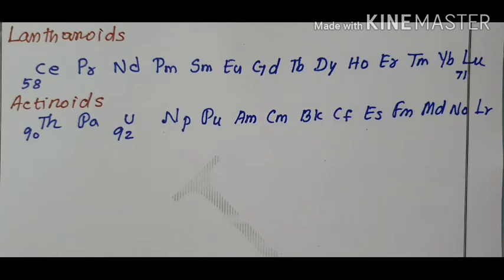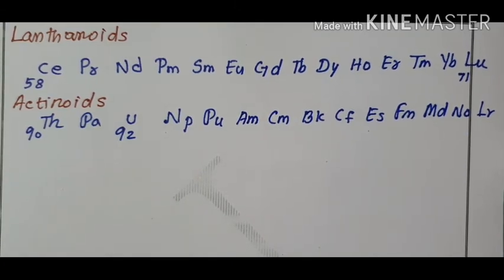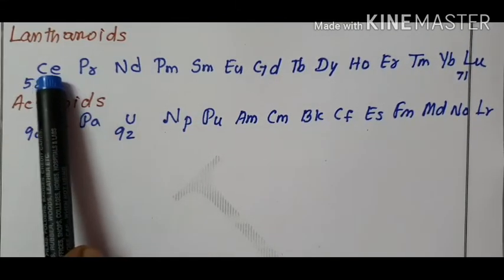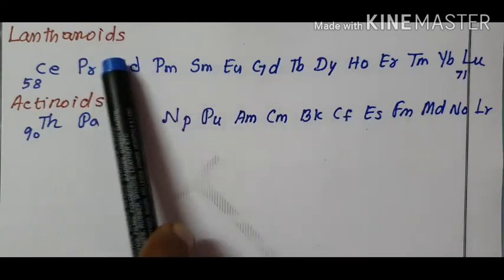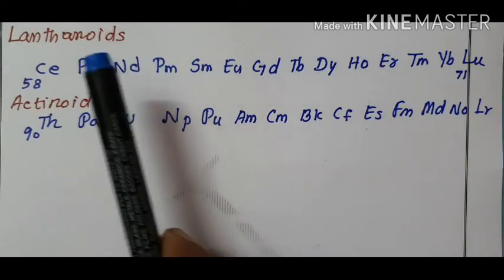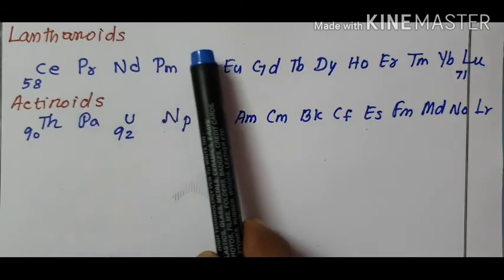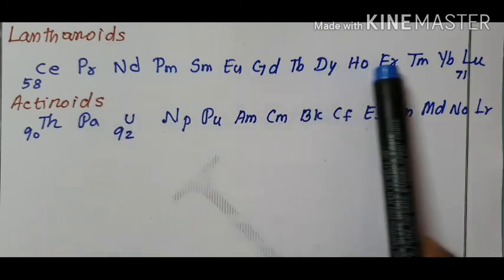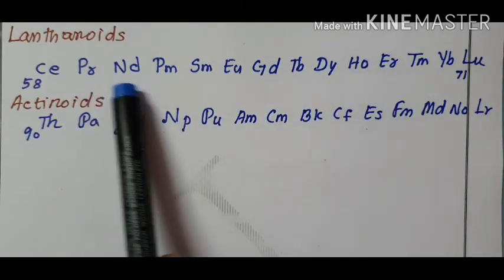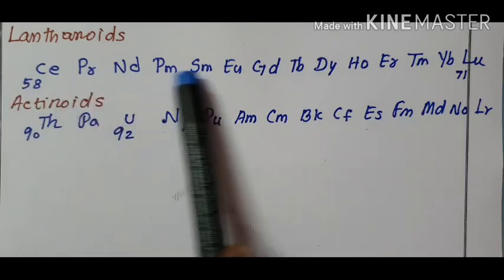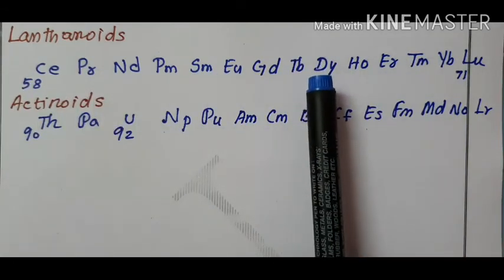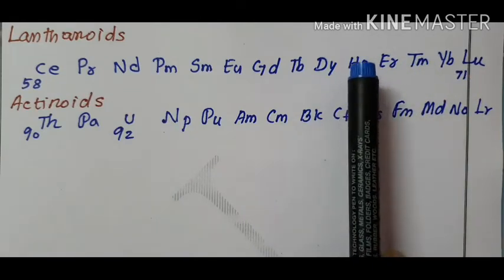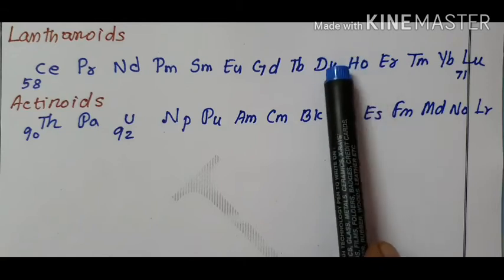In the sixth period, after lanthanum, the electrons are preferably filled in the 4f subshell, and these 14 elements following lanthanum show similar chemical properties. Therefore, these elements are grouped together and placed at the bottom of the periodic table.